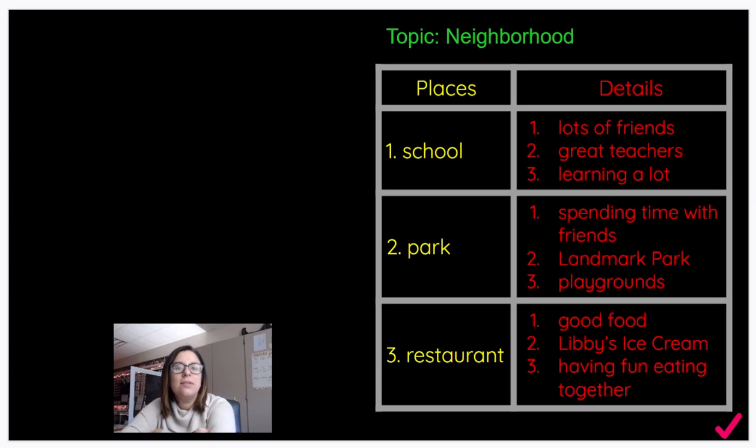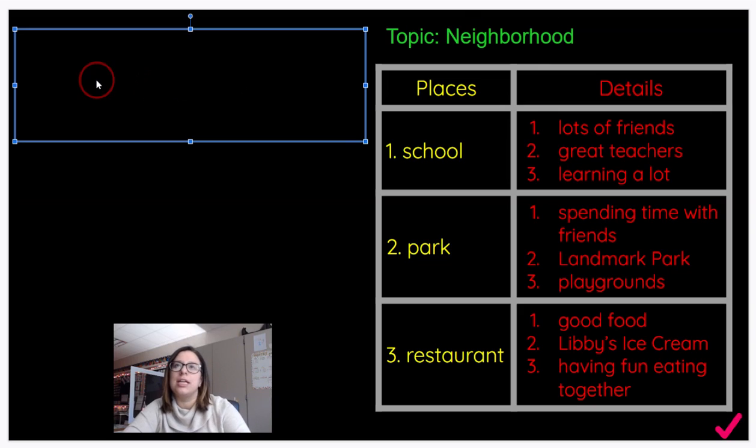Boys and girls, it's time for us to write our essay using the plan as a tool to guide us. We're going to write an essay today using the neighborhood plan. So let's see. The first thing on my plan is my topic, neighborhood. My reader needs to know what the topic of my paragraph is at the beginning. So what type of sentence do we need to use when introducing our topic to the reader? A topic sentence. So I'm going to take neighborhood and turn it into a topic sentence so my reader knows what we're going to be reading about.